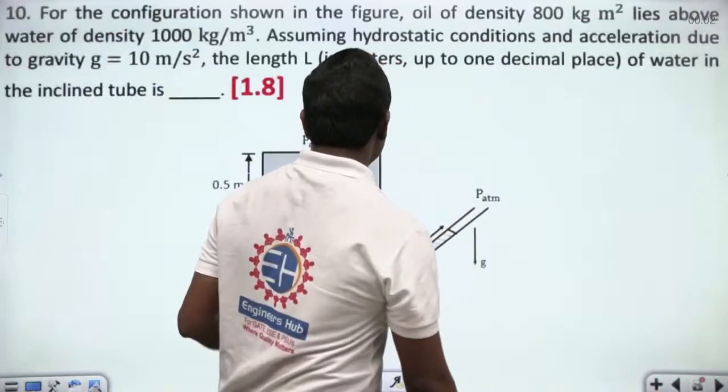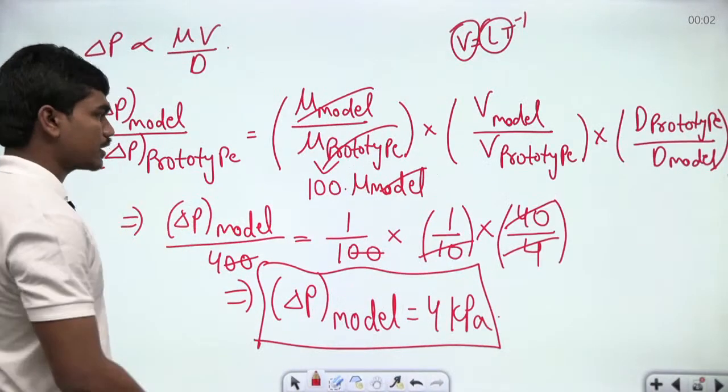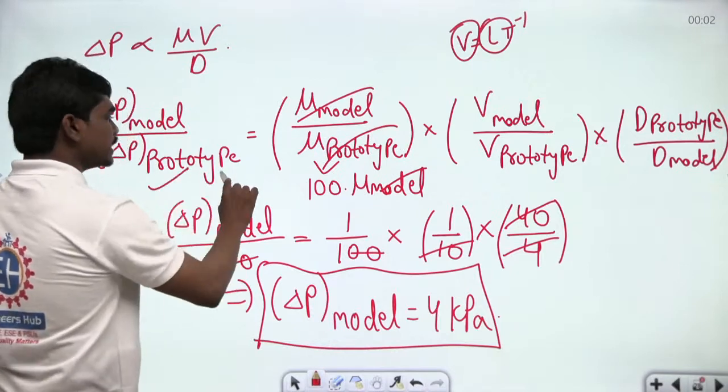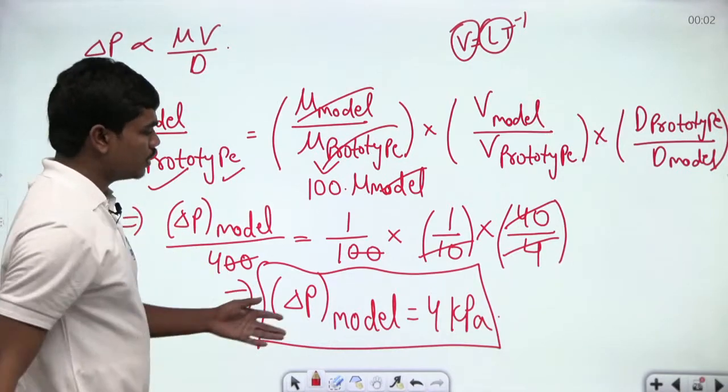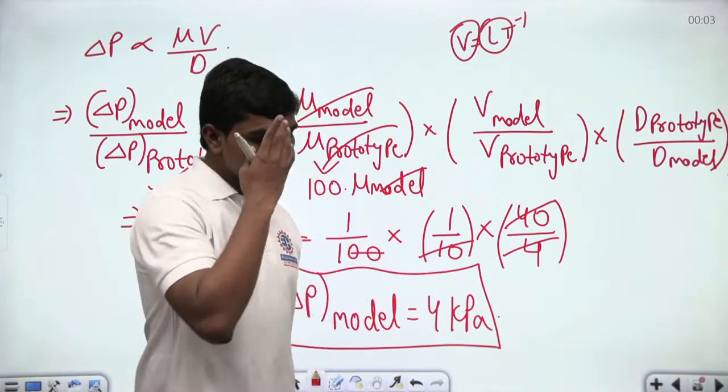And the data that I substituted here is given in the question clearly. Okay. So the actual pressure that is developed by the prototype is 400. So you will end up with 4 kilopascals if you perform the calculations correctly. Clear?